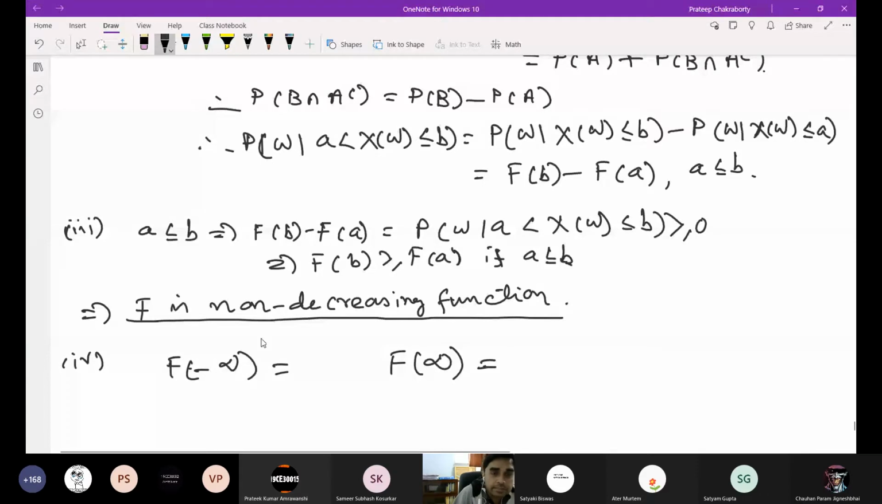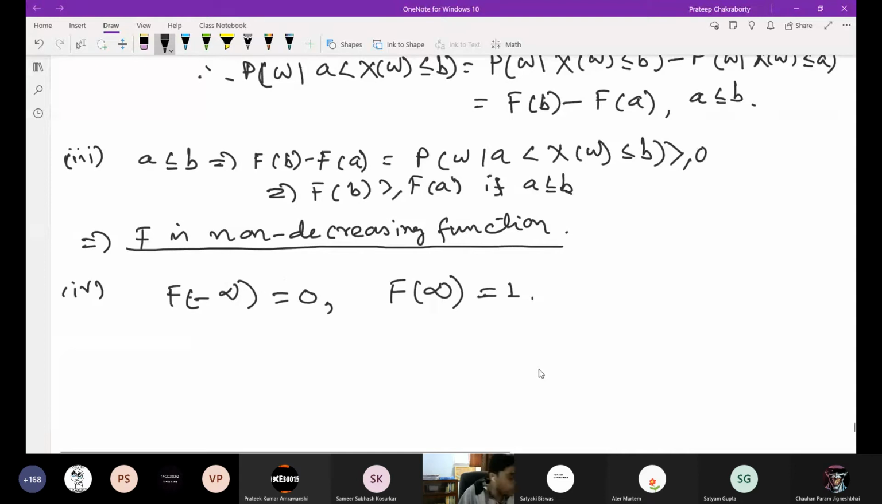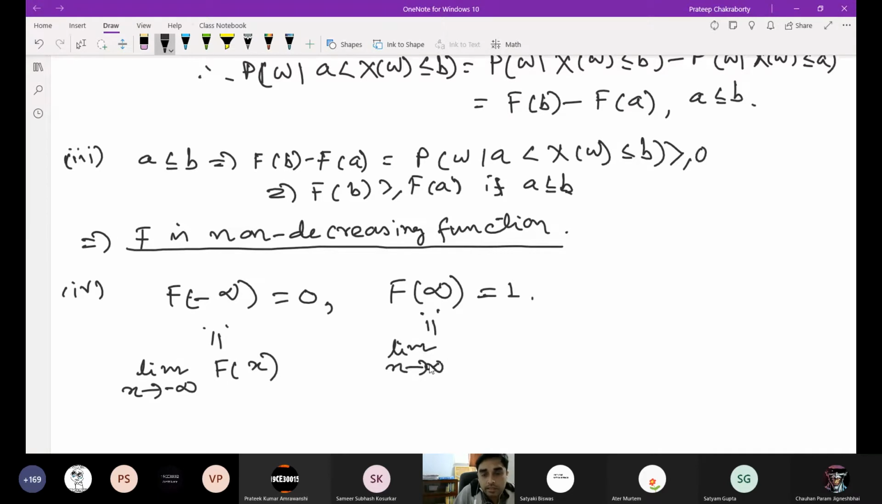So F of minus infinity means there is nothing. So it's 0. The probability of nothing is 0, and F of infinity means there is everything. The probability is 1. So now we define it the proper way. What is F of minus infinity? This is the limit as x goes to minus infinity of F of x, and this is the limit as x goes to plus infinity of F of x.